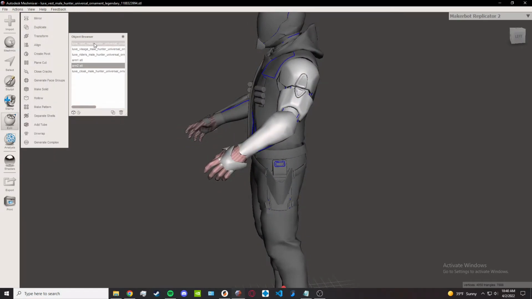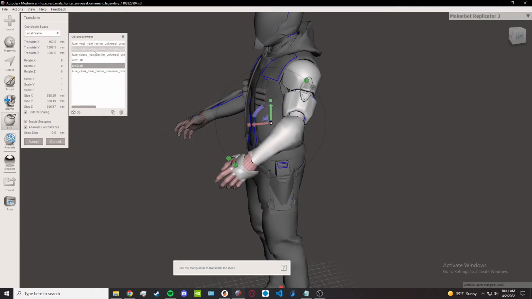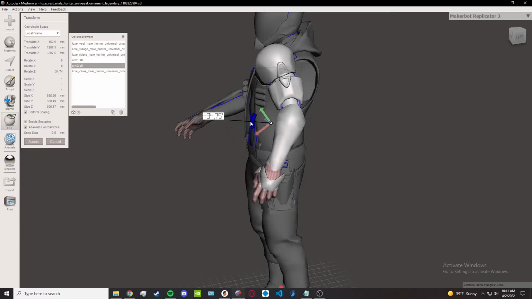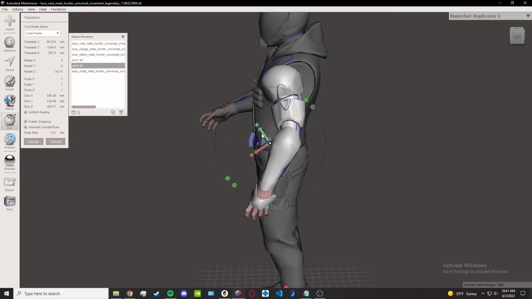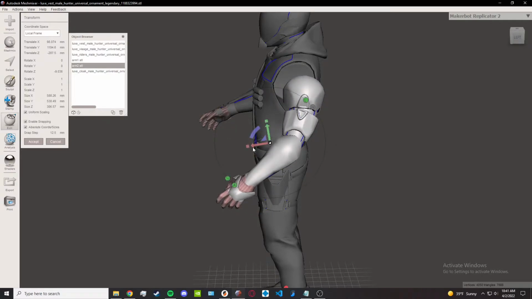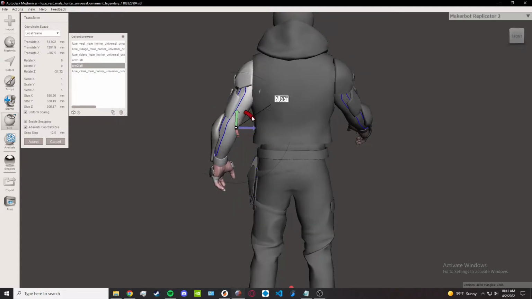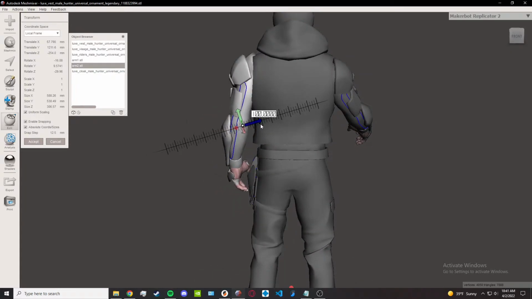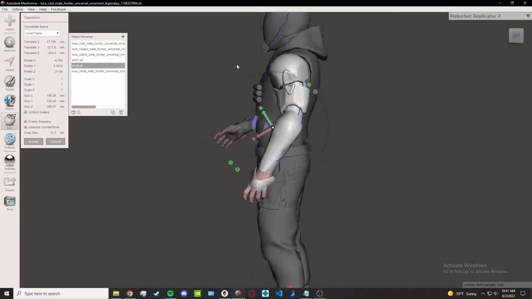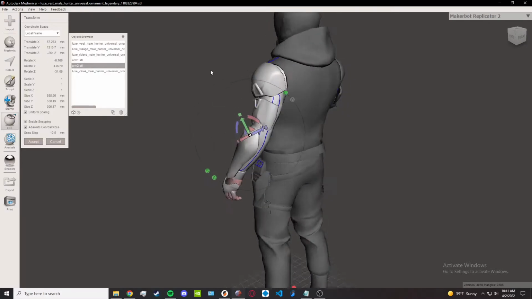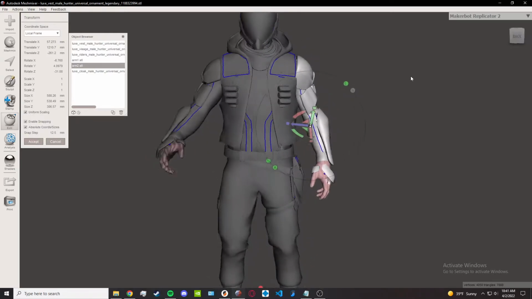look more natural. Right now it looks like he's just kind of holding himself back. So hit transform, then we will rotate it downward. Bring it down a bit. Perfect. And then we can rotate it inwards like that. Bring his shoulder blade into the model. Now it looks a little bit more natural. Out a little bit more so that the shoulder blade isn't poking into the gauntlet piece.